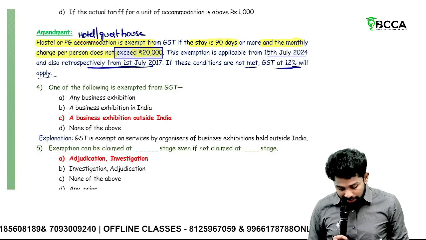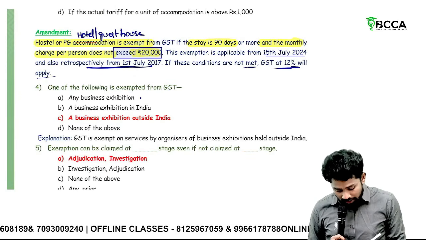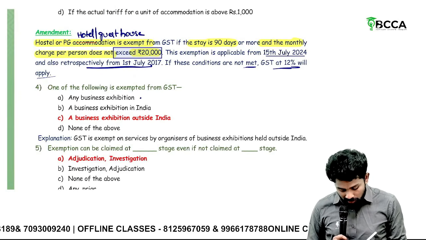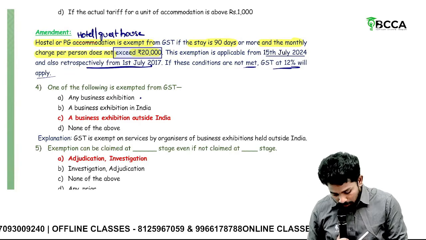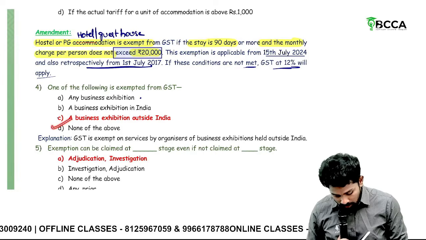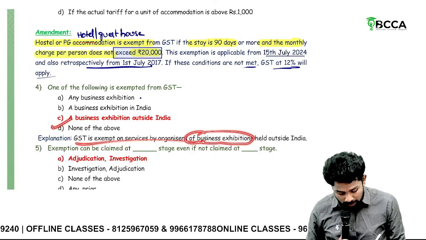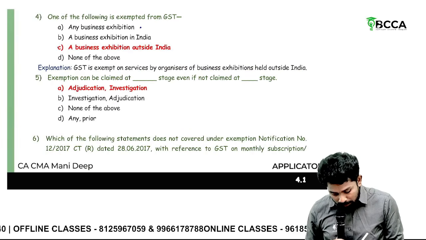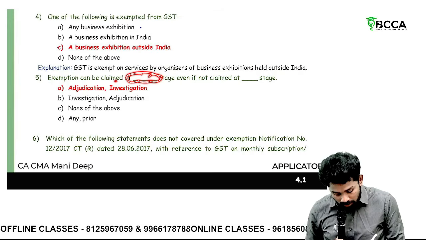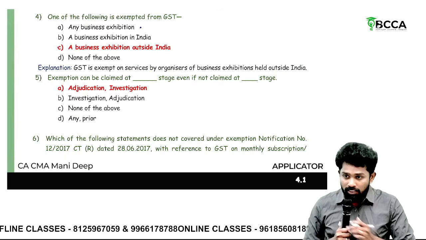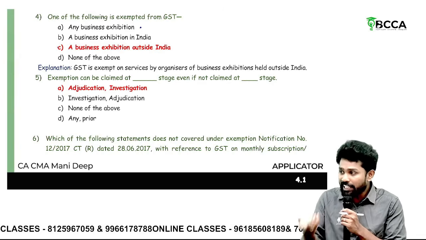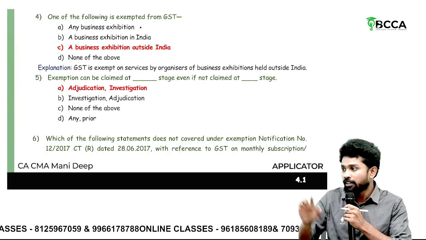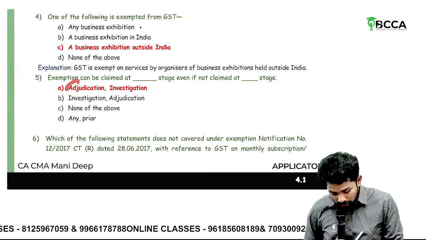One of the following is exempted from India. Any business exhibition in India, none of the above. Where a business exhibition is held outside India, then exempted. So this is the correct answer. GST is exempt on service by way of organizing business exhibition held outside India. Exemption can be claimed at adjudication stage, if not claimed at investigation stage. I mean during the process of assessment, where the assessing officer is deciding, any exemption missed can also be claimed during that time, during the adjudication time as well.